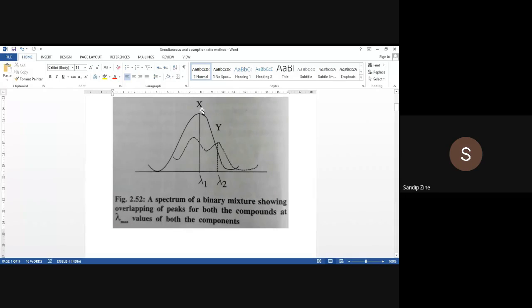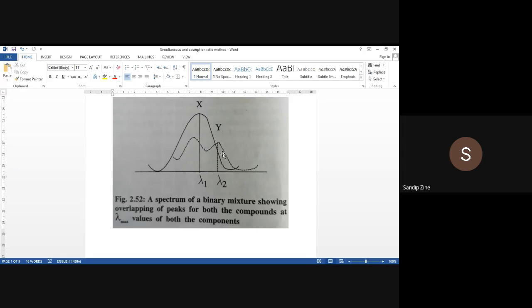The absorbance of compound X may come in a range of 0.2 to 0.8. Then for compound Y, maybe that will reflect some value on the instrument. In this way we will find the absorbance values of the mixture of X and Y at wavelength 1 and wavelength 2.